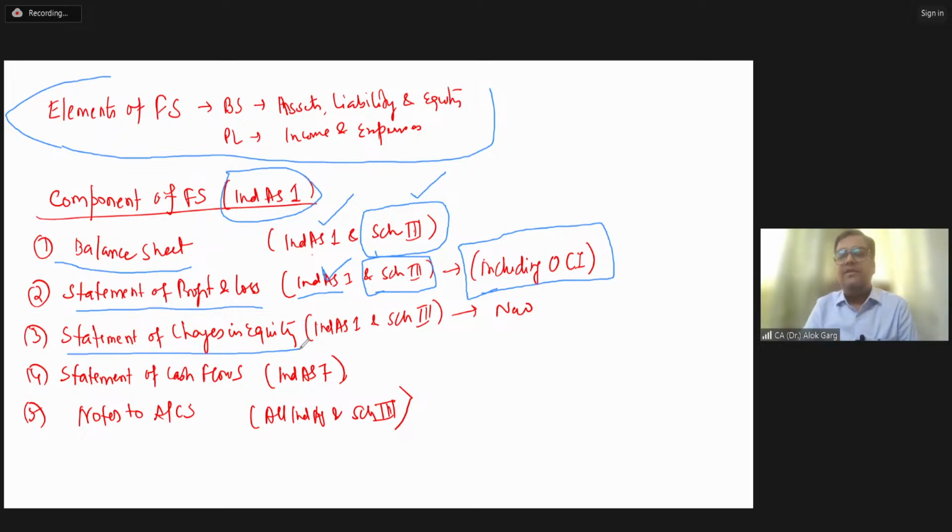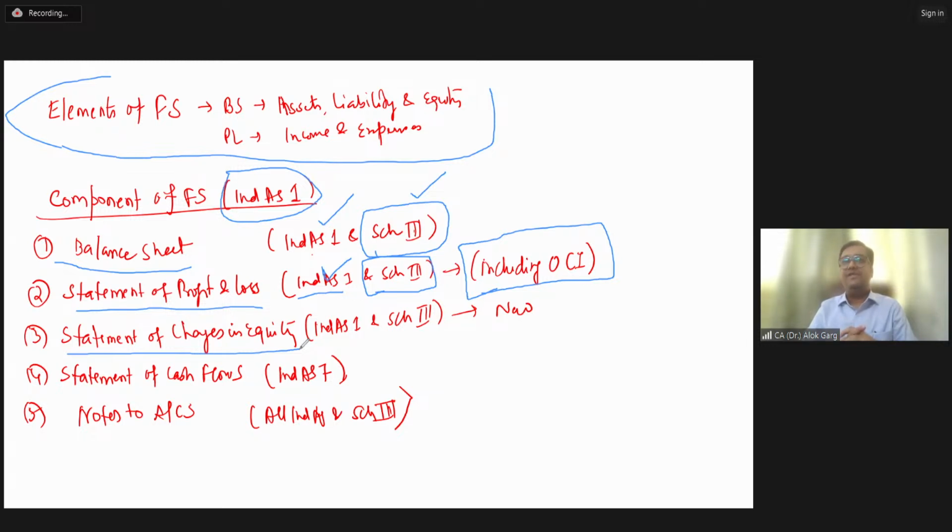What is meant by movement in reserves and surplus? For example, there is an opening retained earning, right? Then the company has made a profit during the year, so it has to be added to the retained earning. Less, the company has paid the dividend, so of course your retained earning will be reduced and then your closing retained earning will be there. So friends, this is a movement of share capital and movement of reserves and surplus.